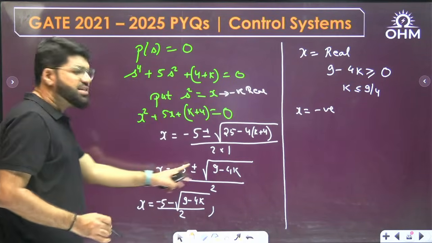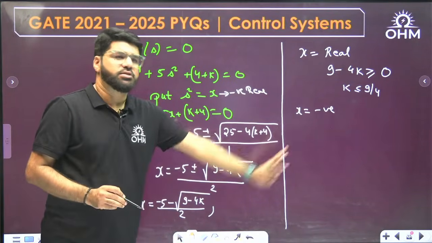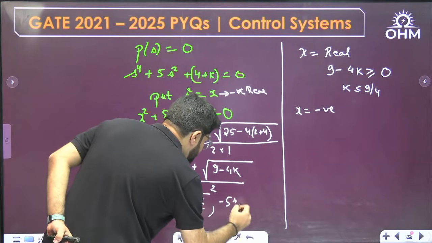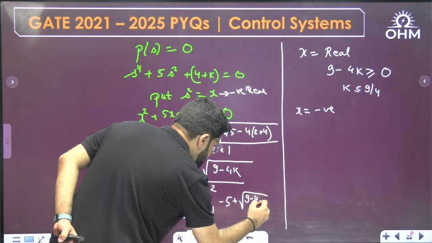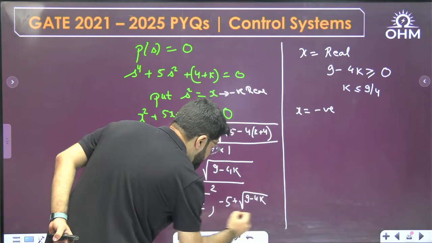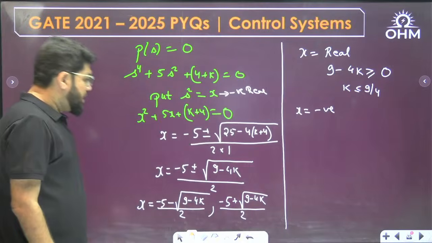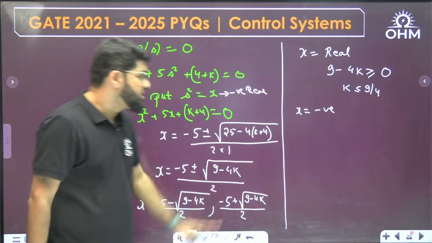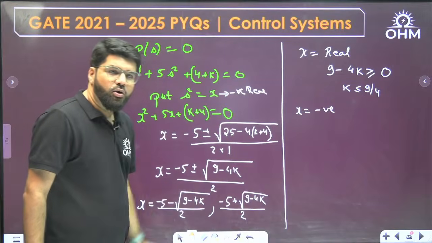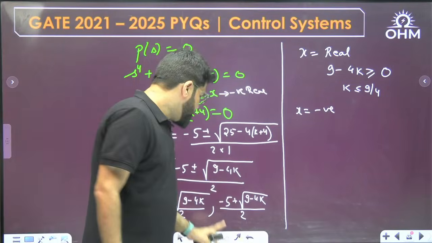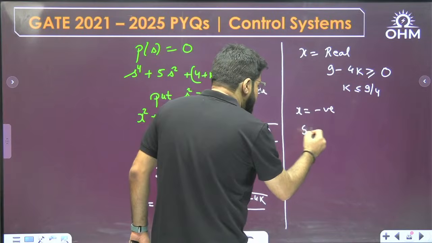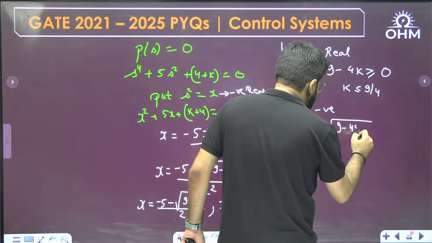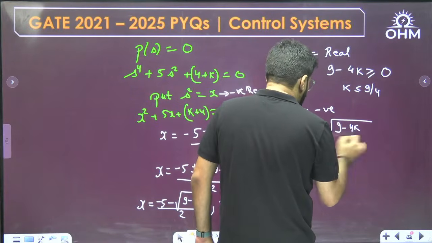Now see, this is anyways going to be negative. Minus and minus will be more minus. But there is the other part, minus 5 plus under root 9 minus 4k, by 2. Here there is a chance: if the positive part is larger than the negative, the answer will become positive. But if you want x to be negative, the magnitude of the negative number should be more. That is, 5 should be greater than under root of 9 minus 4k, or in the worst case equal.